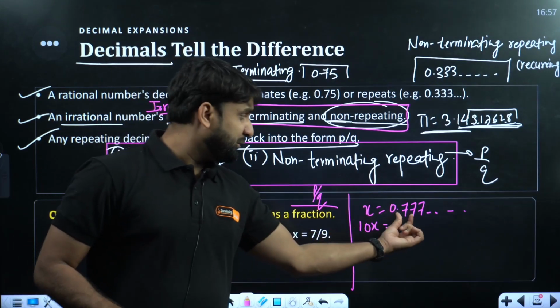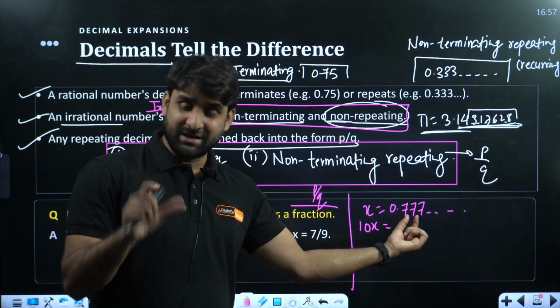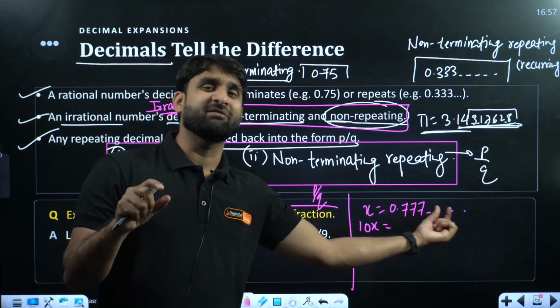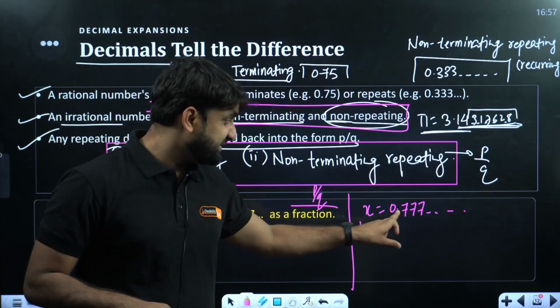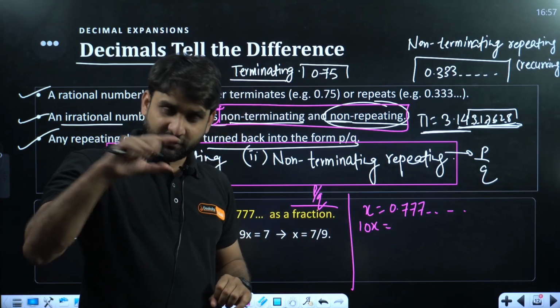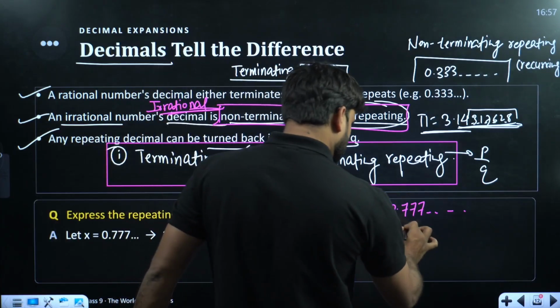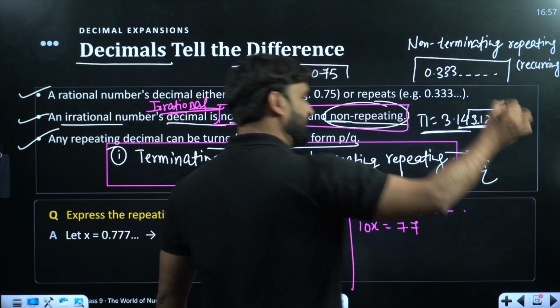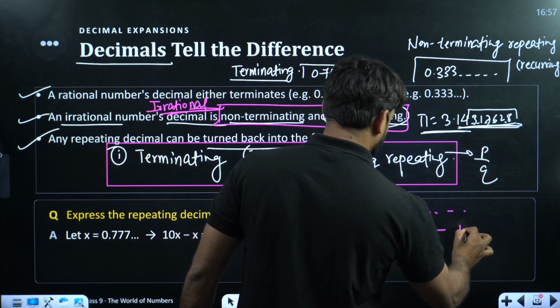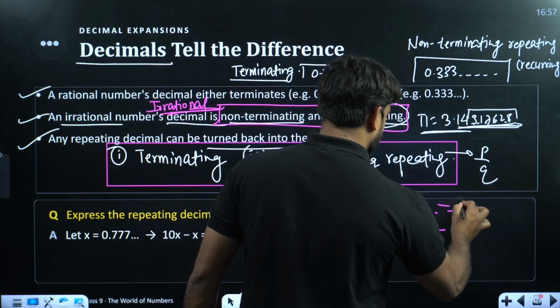If two digits are repeating in combined form, let's say 72, then we have to multiply by 100, because we want to shift the decimal. So it becomes 7.7, and of course it goes on 77777. This is your second equation, and this is your first equation.